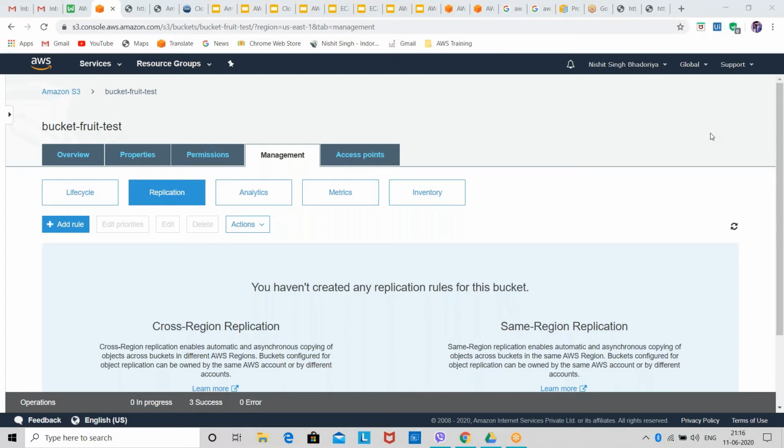So replication. If I've created an S3 bucket, and I want this S3 bucket to be visible in any other region of another account, or the same region of another account, in that case I can create replication. What replication will do is AWS will create a similar clone of my S3 bucket in that account and in that region which I have selected. So I can create replications. Understood what replication is?